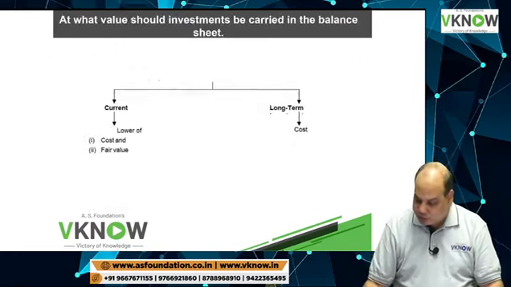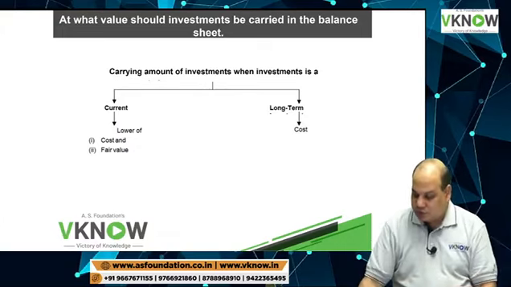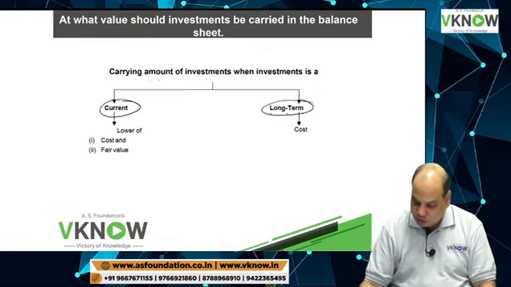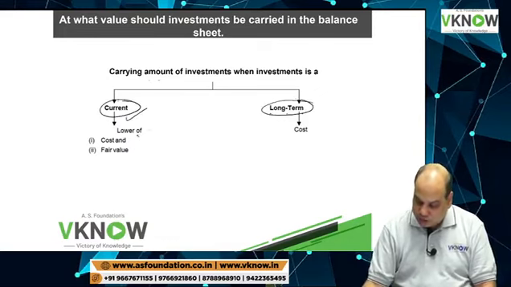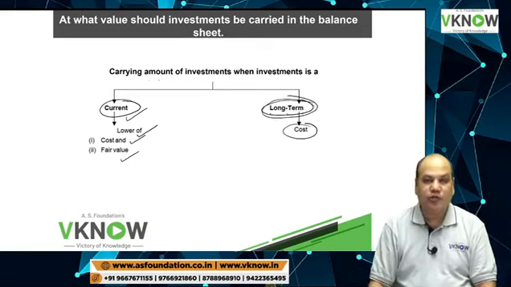So now this is a small summary. First, check whether the investment is current or long term. If it is current, take lower of cost and fair value, and if it is long term, then investment will be valued at cost.